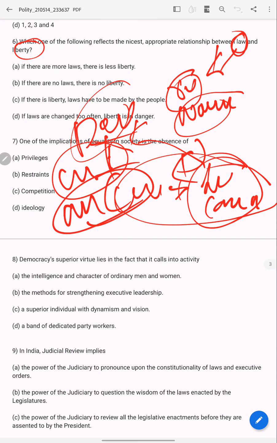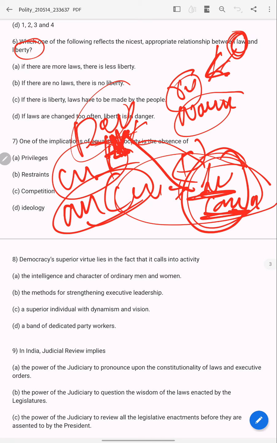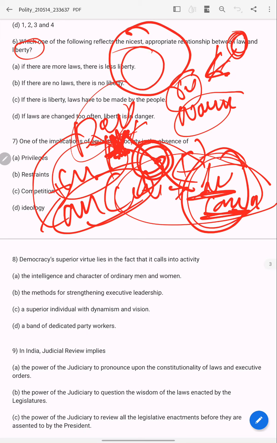This is law. So in the definition itself, the law regulates that an individual or community can develop but cannot infringe upon another person's or another community's development. That's why law is there. So within the law there is liberty.